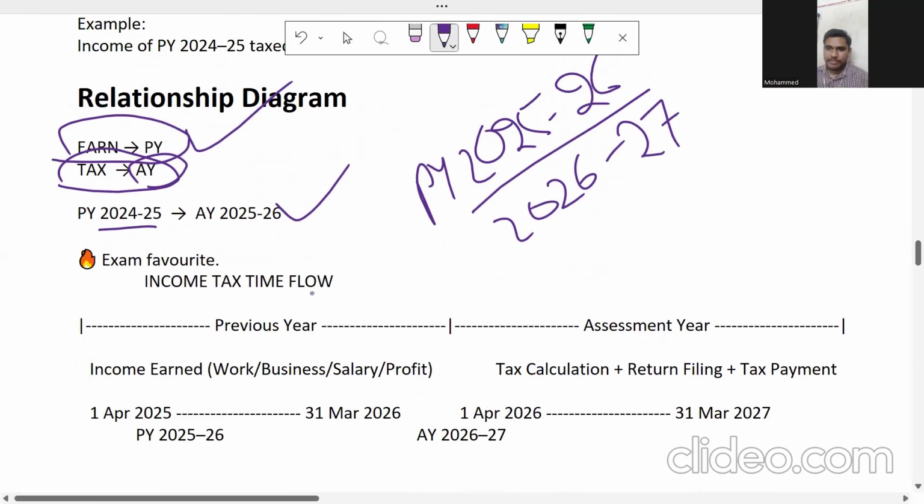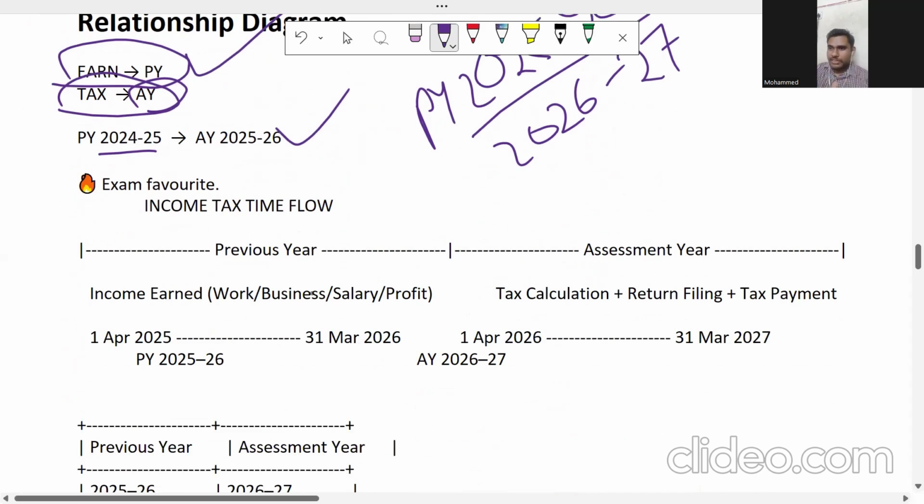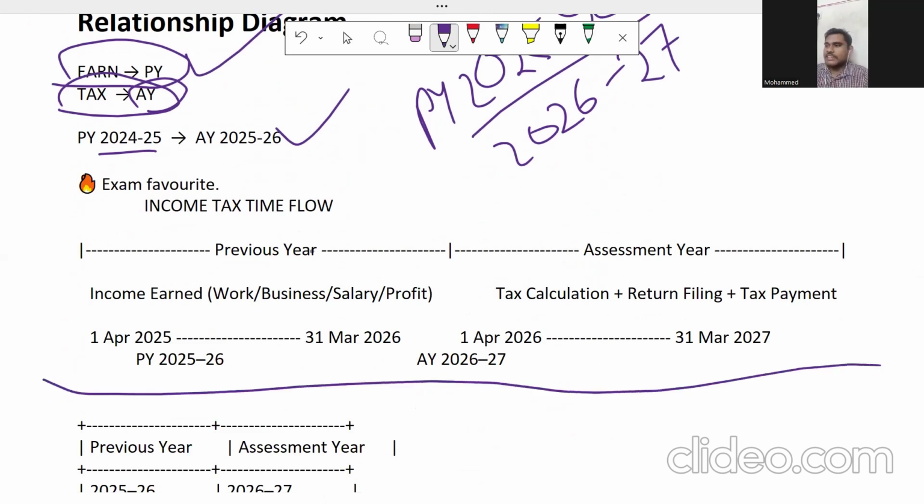As you can see on my screen, in one image, you can see what is previous year and what is assessment year. For example, my previous year is 25-26, my assessment year is 26-27.